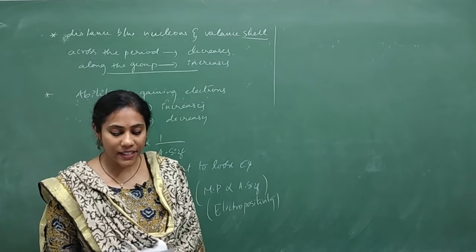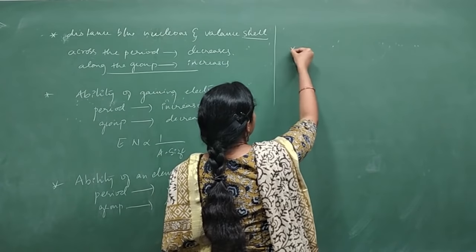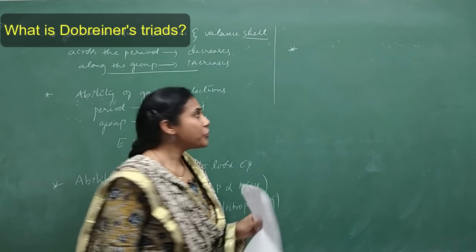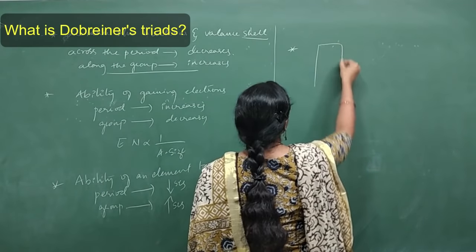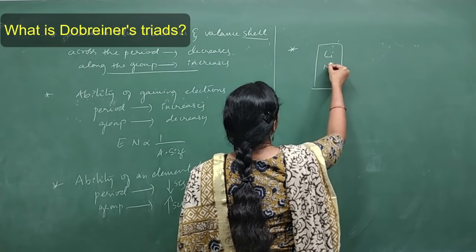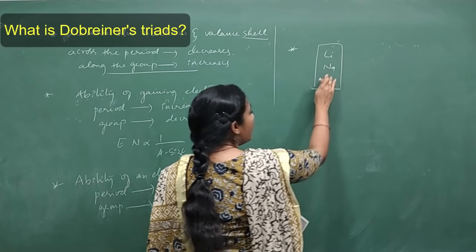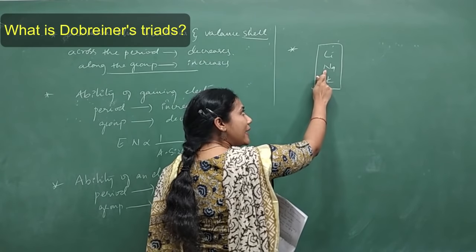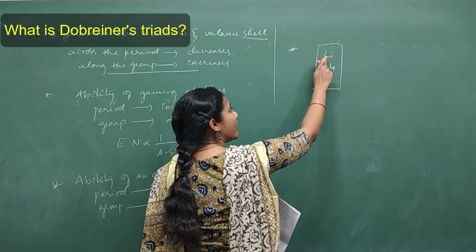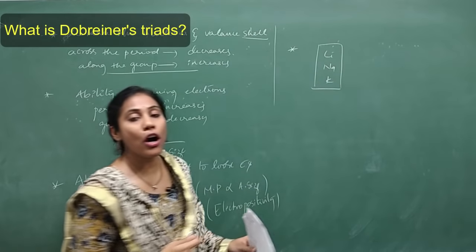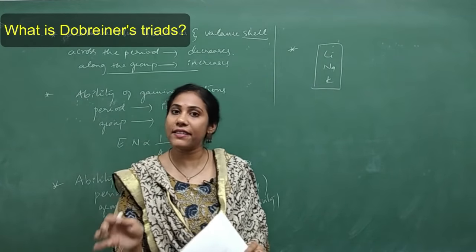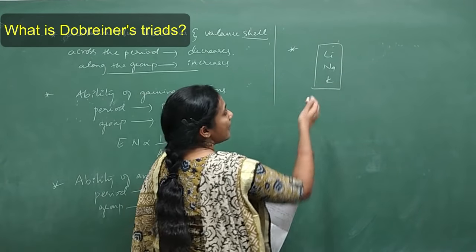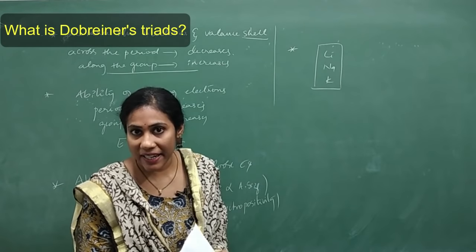Other than this, the next question that they can ask is, what is Dobereiner's triads? It's a group of 3 elements, say for example, lithium, sodium, potassium. A group of 3 elements where the atomic mass of the middle element is the average of the atomic masses of the first and last element is called Dobereiner's triads. So this is the example for Dobereiner's triads.